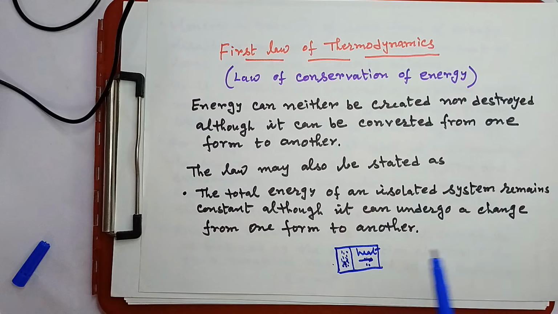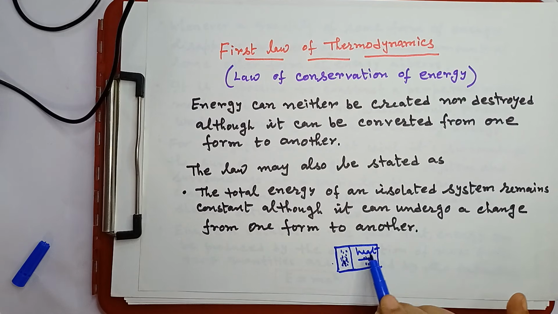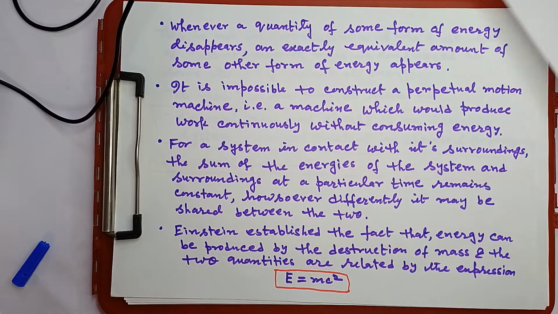Say it is the system, an isolated system, and I told you what my isolated system is. This system can exchange heat only with this heat reservoir or heat storage. Suppose total energy is 100 calorie. It may be shared say 50-50, 70-30, or 40-60, whatever it is. It may be shared in different ways, but the total energy will remain the same, that is 100 calorie, what I have considered here. Now the next statement.